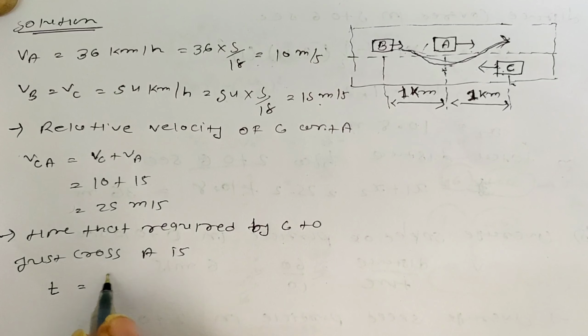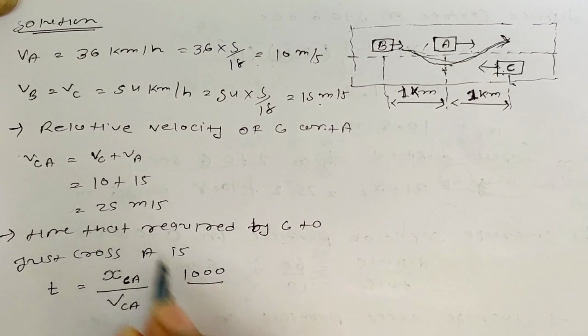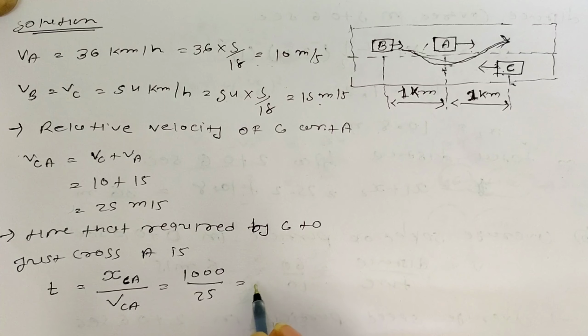The distance between C and A is given, which is 1 km. Distance between C and A, let it be XCA, upon speed. Distance is 1 kilometer, means you can say 1000 meter, divided by speed 25 meter per second. So after simplifying you will get 40 seconds.